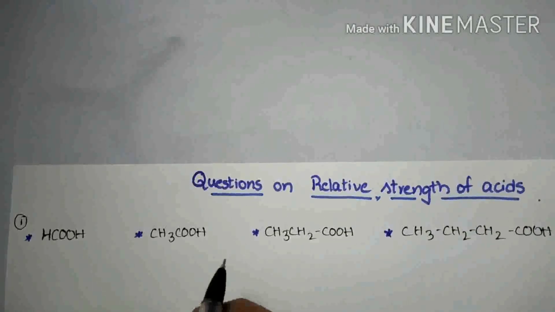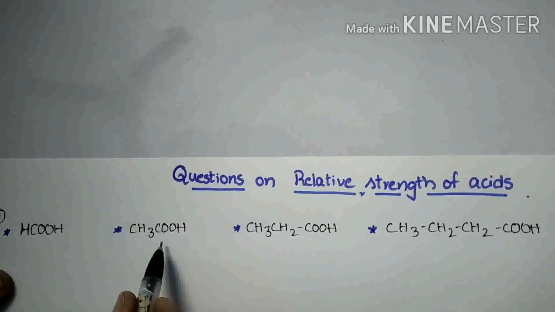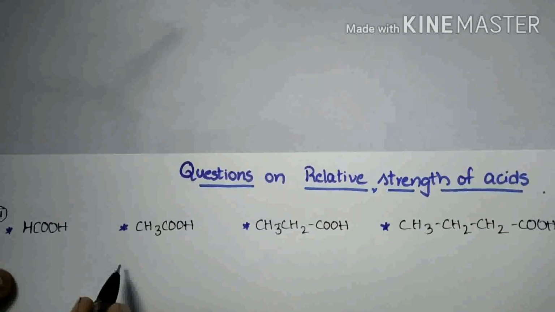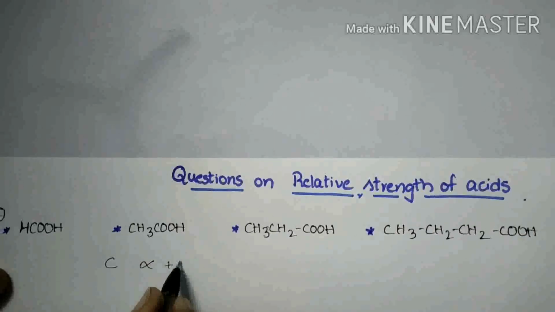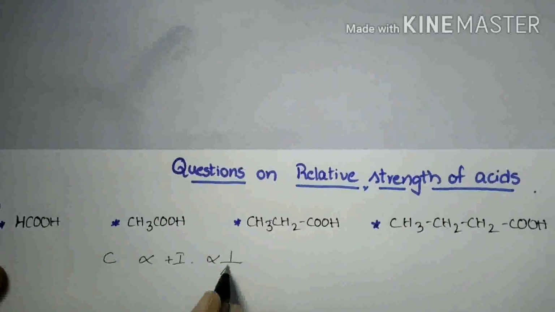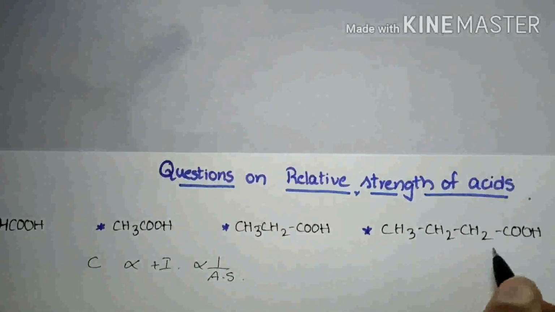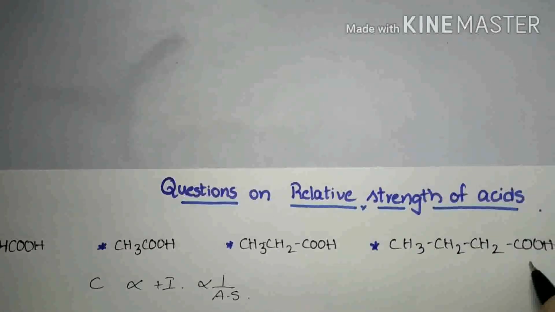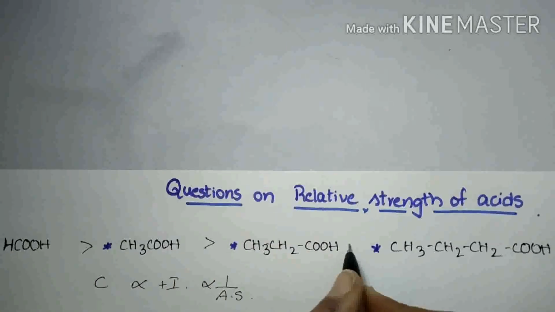Now let us see how to answer the questions on this topic. The first question. In this question, the number of carbon atoms increases in every carboxylic acid. We already know that if the number of carbon atoms increases, positive inductive effect also increases. If positive inductive effect increases, acidic strength decreases. So, in this carboxylic acid, the number of carbon atoms is more. So, it shows more positive inductive effect. Then the acidic strength of this carboxylic acid is less. Then the acidic strength is decreasing in this order.